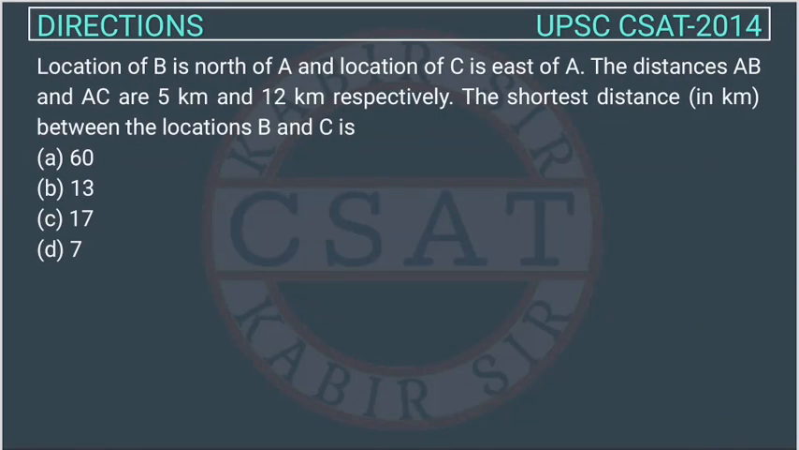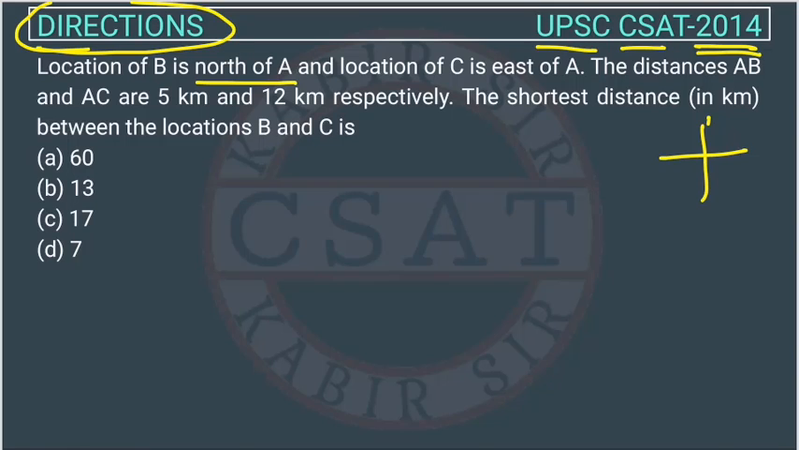So this is a question of reasoning from the direction chapter, asked by UPSC in the CSAT paper of 2014. The location of B is north of A, right? Whenever you see a direction question, you should draw this diagram. So this is north, south, east and west. Now they have given that the location of B is north of A. Suppose A is here, then B is in the north, so B will be here.